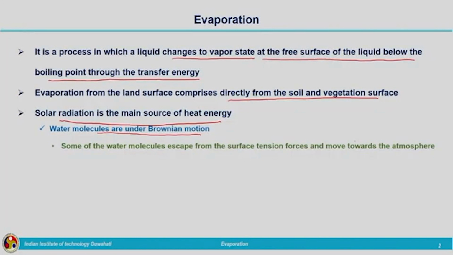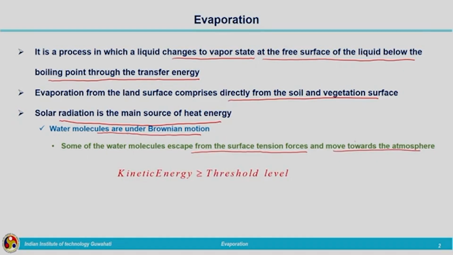When it reaches above a certain threshold level, what will happen? It will be free from the surface tension forces on the surface, and these molecules are in a position to escape from the water surface in the form of vapor and move towards the atmosphere. So, these water molecules escape from the surface tension forces and move towards the atmosphere.